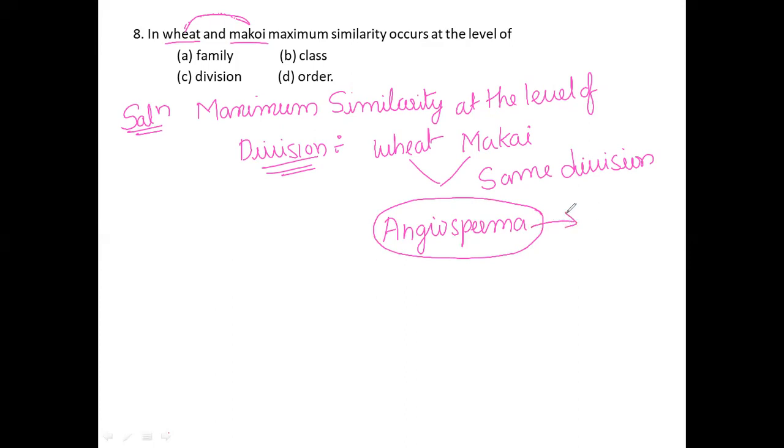It is one of the divisions. Here all the plants are flower-bearing plants, which means they exhibit one character, flowering. So the division level has maximum similarity. So the family is a wrong option, class is a wrong option, order is a wrong option for this question. D is the correct option for this 8th question. I hope you all understand very clearly. So I would like to move on to the next slide.